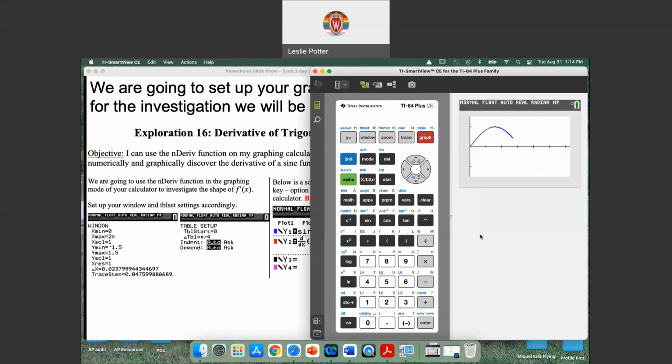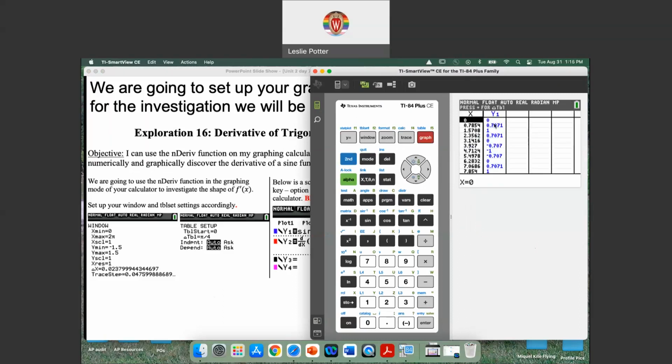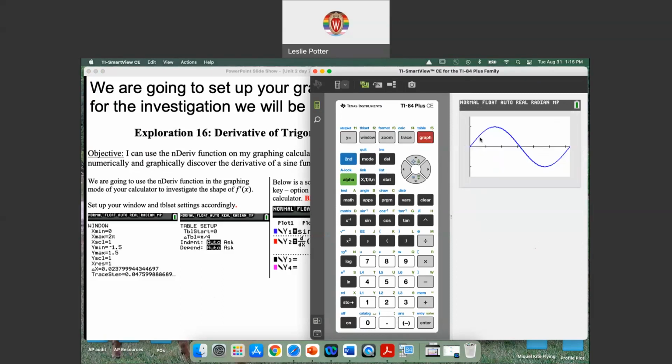So when we graph this, we can see this nice sine curve. When we look at the table, we can see all the table values for pi over 4, 2 pi over 4, which is pi over 2, here's 3 pi over 4, here's 4 pi over 4, right, pi. And so we're going to quickly grab all those values and graph those and trace it so that we have something on our investigation that looks like this.